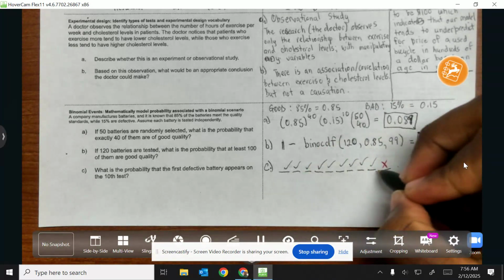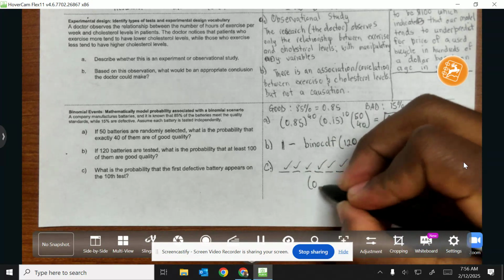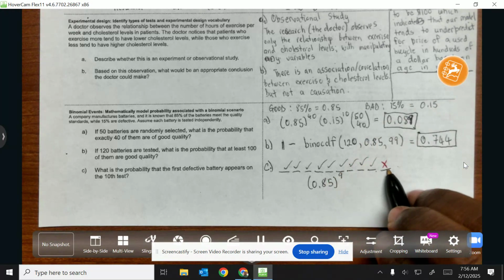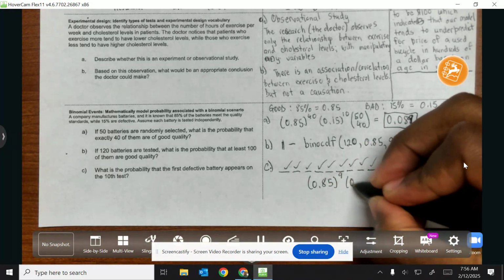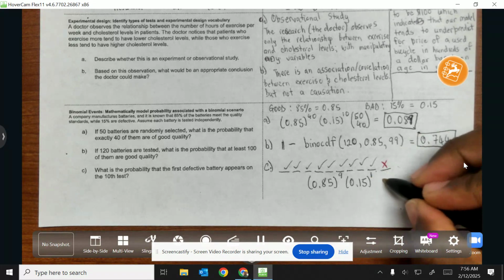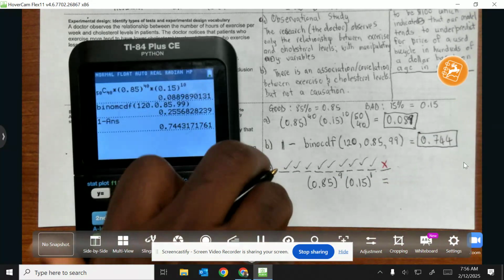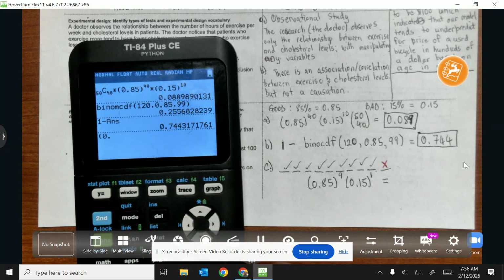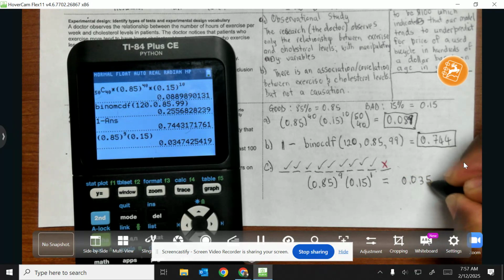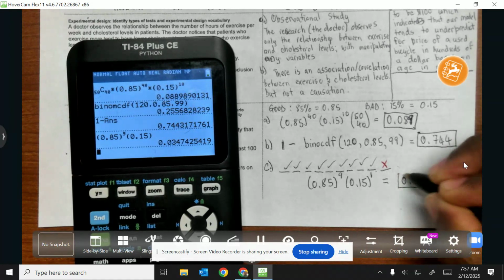Each has probability 0.85, happening 9 times, so it's 0.85 to the 9th power. Then we had a defective battery, so that's 0.15 to the first power. When you calculate this, I do 0.85 to the 9th power, then multiply by 0.15, and I got 0.035. So that's the answer.